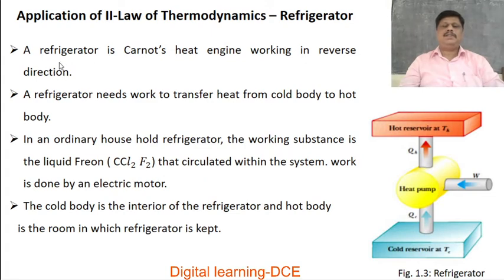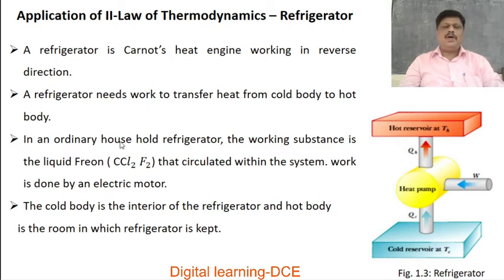Reverse direction means there is a transfer of heat from sink to the source by doing some external work on the working substance. A refrigerator needs work to transfer heat from cold body to hot body. Without doing work, we cannot transfer heat from cold body to hot body.